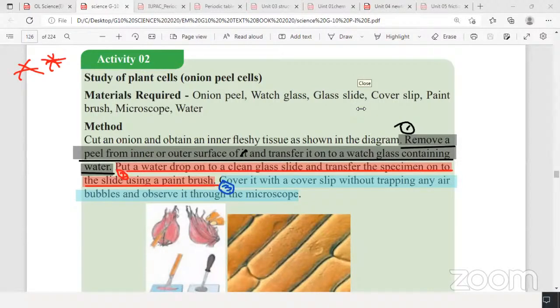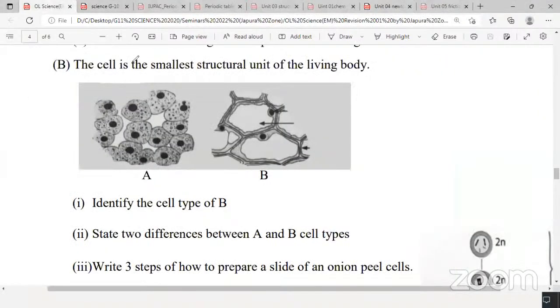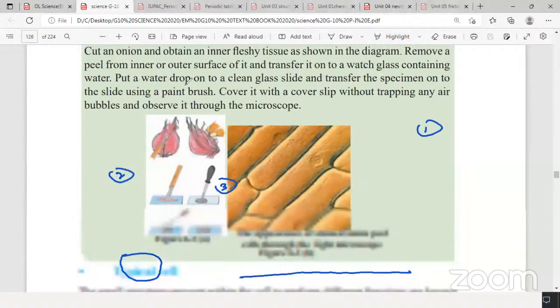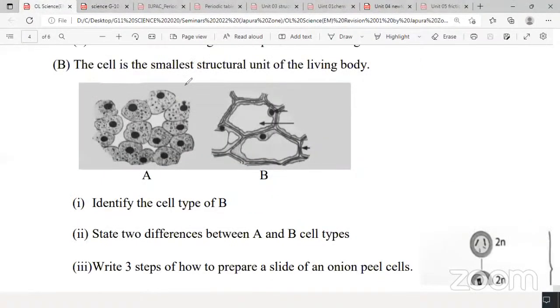Right. Then next one. So that's the answer for this question, right? Write in 3 steps. So I told you the 3 steps of preparing the slide using an onion peel. So that's what I explained here. This is the first step, then this is the second step, and this is the third step. You can refer to page number 112 in your grade 10 textbook part 1. After that, next one.